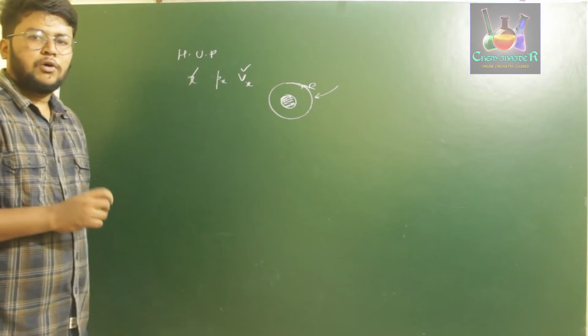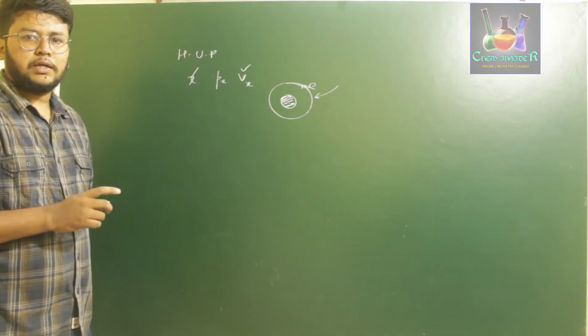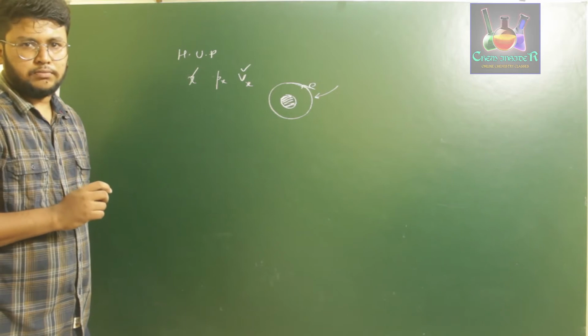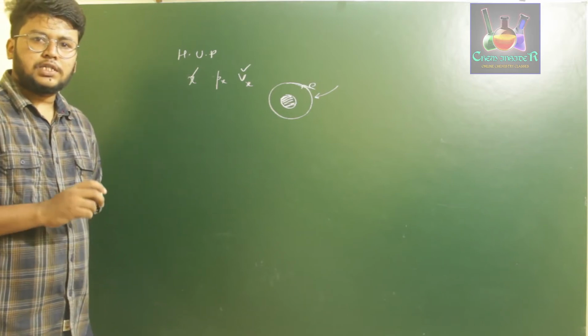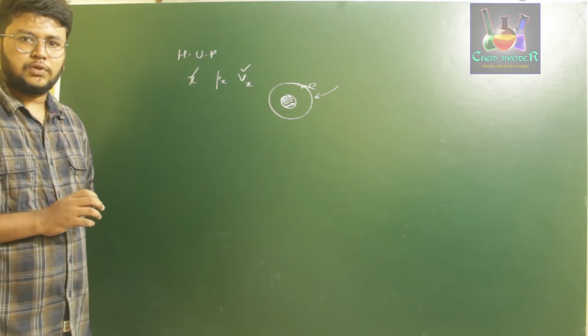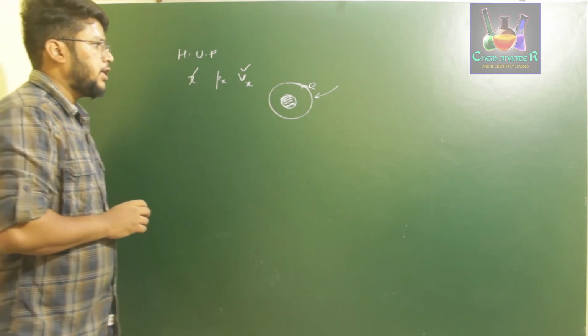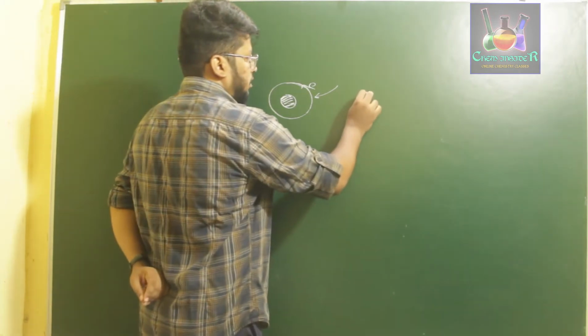And second point, Bohr did not consider the wave-like nature of the electron. He did not explain the wave-like nature of the electron. He just considered the electron as a particle. And in the third point, he did not explain the discrete lines.